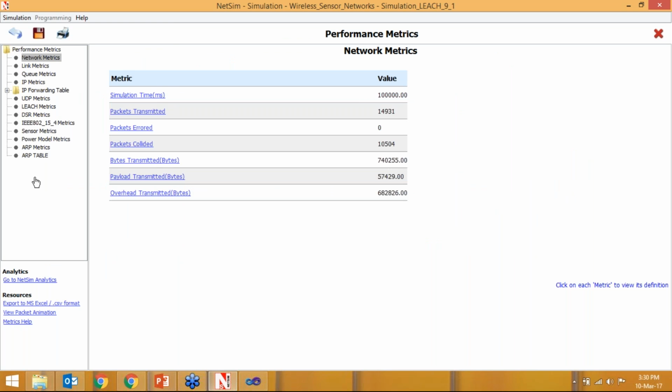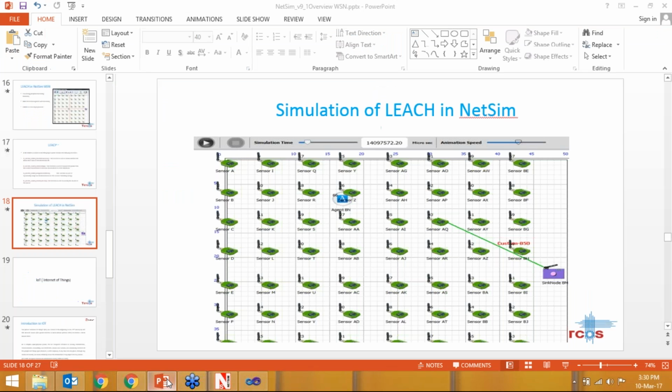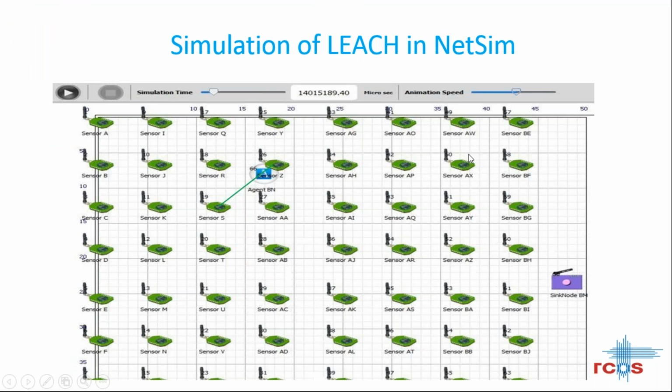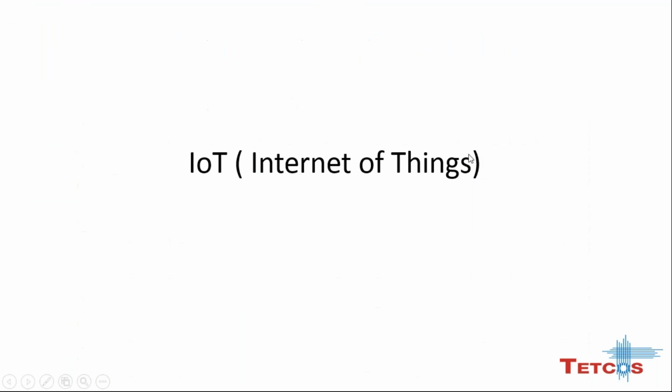So these other metrics are also there that we can study. Now we have seen this wireless sensor network and its LEACH implementation. Now we will go to the IoT, Internet of Things.